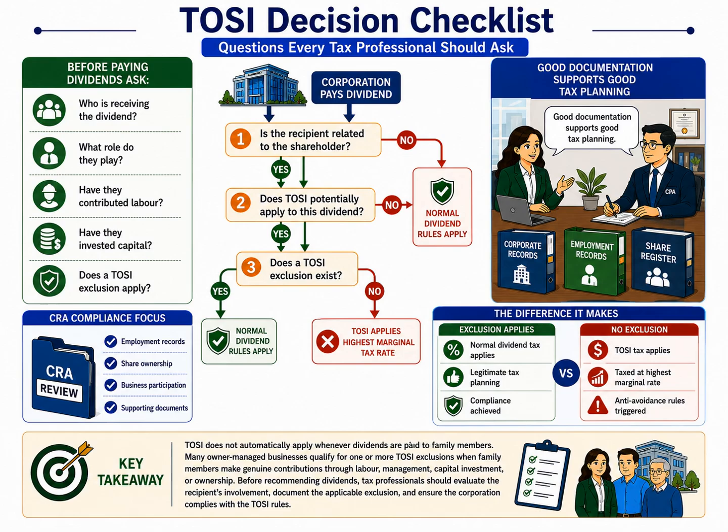Identify the recipient, determine whether TOSI could apply, evaluate the available exclusions, and document the supporting facts. Following this structured approach helps ensure that dividends are both tax efficient and fully compliant with Canadian tax law.